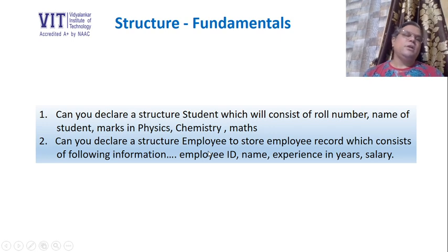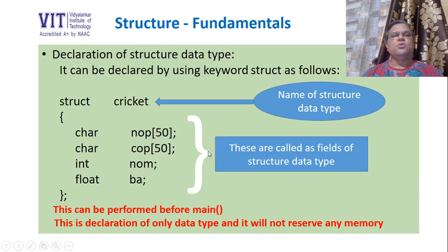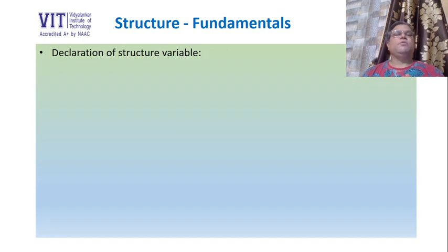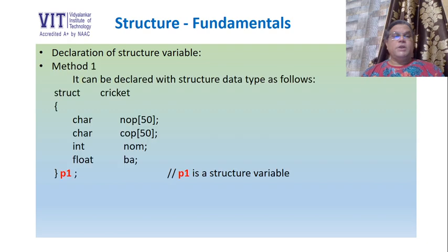Now let's go ahead. We have already discussed how to define a structure data type, so you can use this concept to define the two structure data types which I have asked. Now the next problem is we wanted to declare a structure variable. So let us create a structure variable. A structure variable can be declared by using two different methods. Let's see what is method 1.